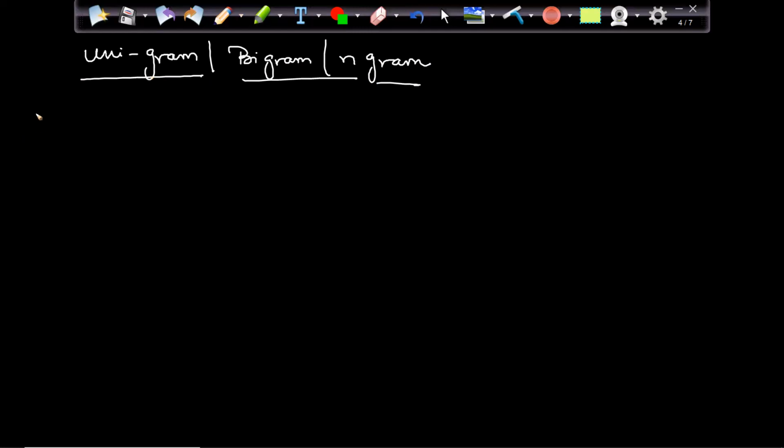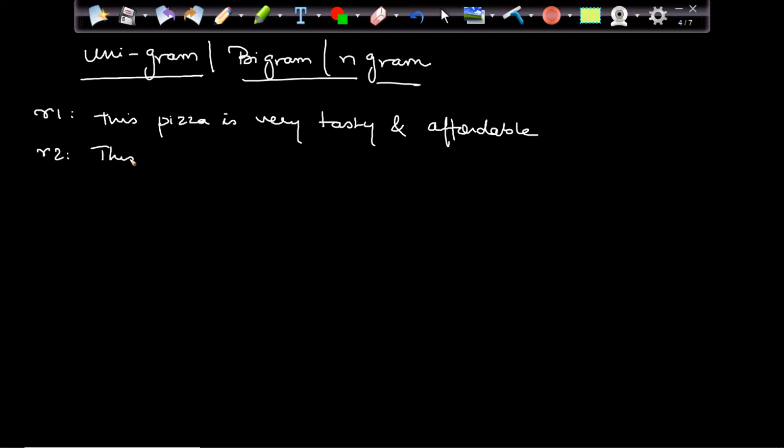I have a review: this pizza is very tasty and affordable. My review 2 is: this pizza is not tasty and affordable. Let me write this also as ampersand, or we can write and also. That's better.